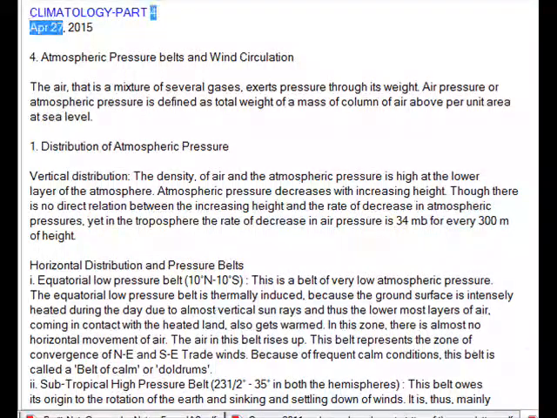Climatology Part 4, April 4, 2015. 4. Atmospheric pressure belts and wind circulation.